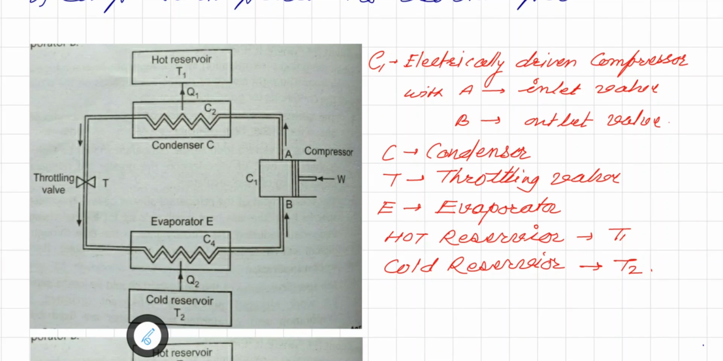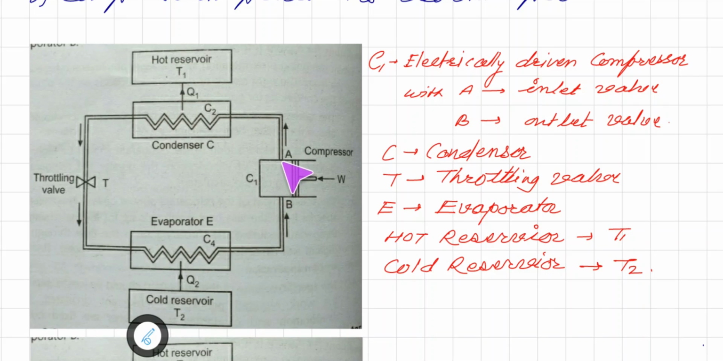Here the diagram shows a schematic diagram of a vapor compression refrigerator. Now we are going to see how the refrigeration takes place. This diagram shows that there are several parts: the compressor C1, the evaporator E, the throttling valve and so on. First, C1 is an electrically driven compressor. The gas enters this compressor, and when the piston moves inside, the pressure is increased.